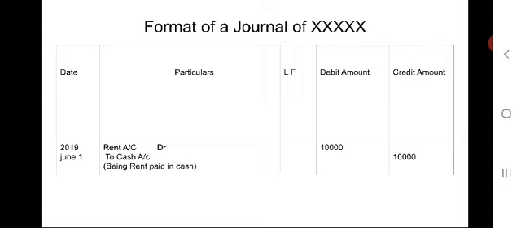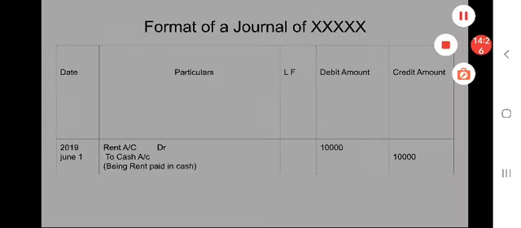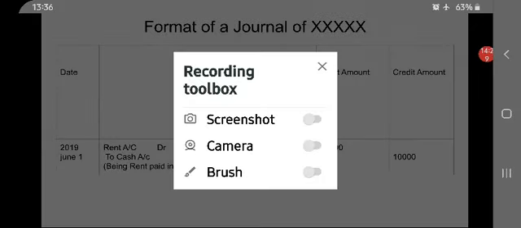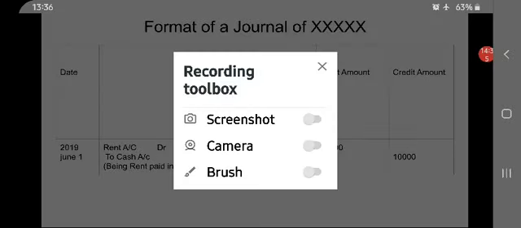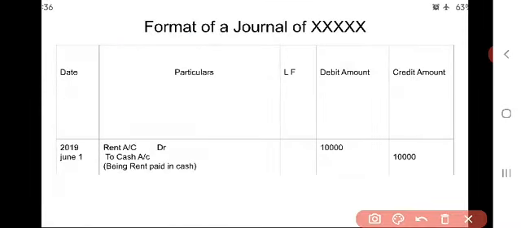To say that the entry is closed, we have to draw a line in the particulars column from the left side to the right side till here.